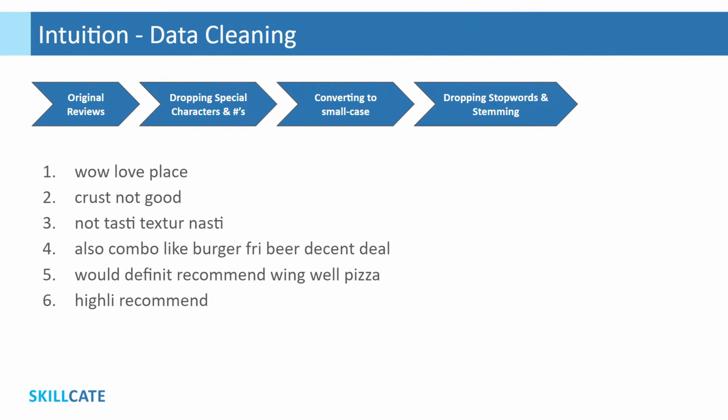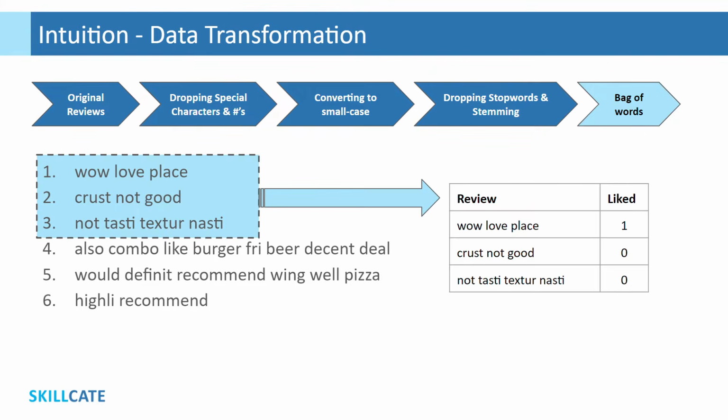Alright, this is how a dataset would look post we drop stop words and stem the remaining words. As we may see now, we definitely have a reduced number of words in our historic reviews dataset, but a computer would still not understand this representation. For that, we need to somehow convert these words into numbers. For this, we have a fourth step here to convert this clean dataset to a bag of words representation through transformation. We'll discuss it next.